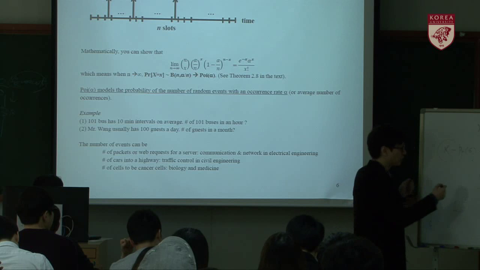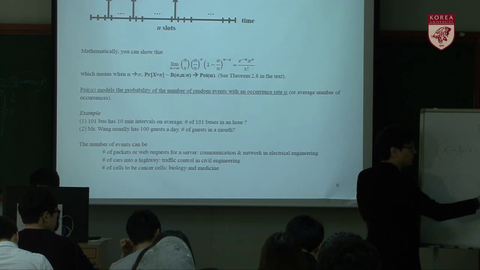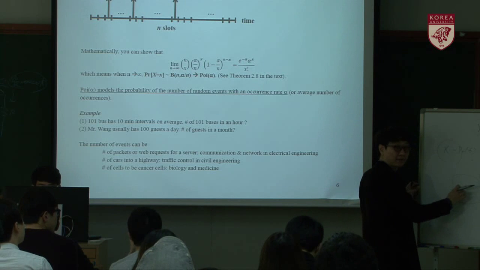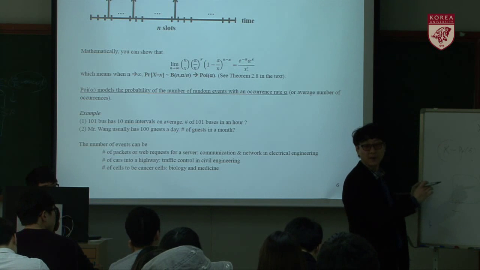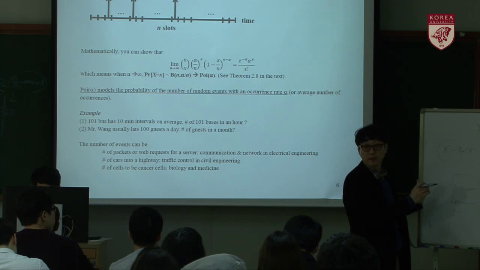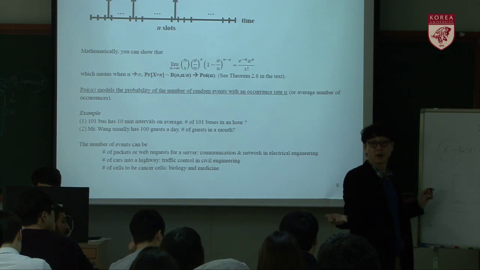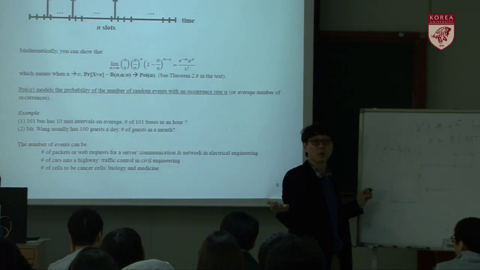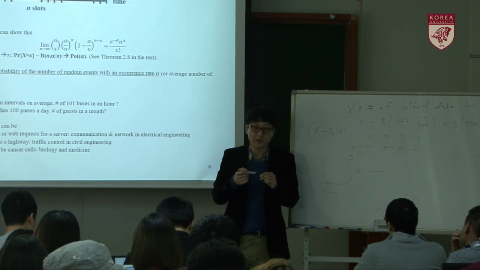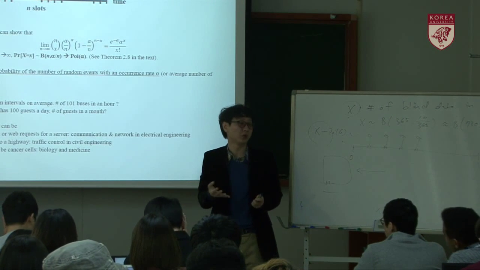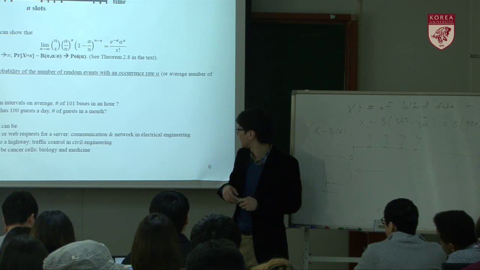So there's a big server, then packets arrive, and if we want to model how many packets arrive in a second, that's an event occurrence. So it can be modeled by a Poisson random variable. So the Poisson random variable is very important in communication, traffic control, everything.